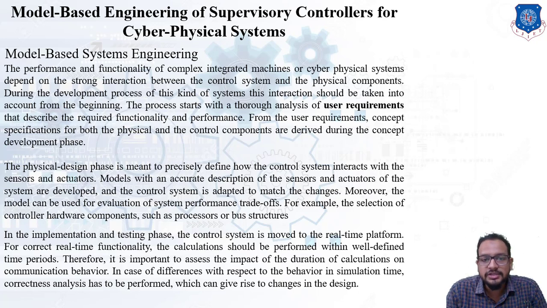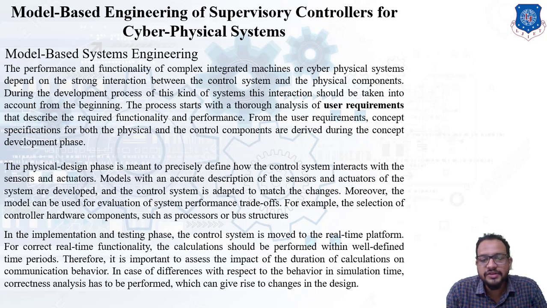Also, the adapted control system has to coordinate with the changes made to the sensors and actuators. We can take an example of this: the selection of controller hardware components, such as a processor or bus structures.